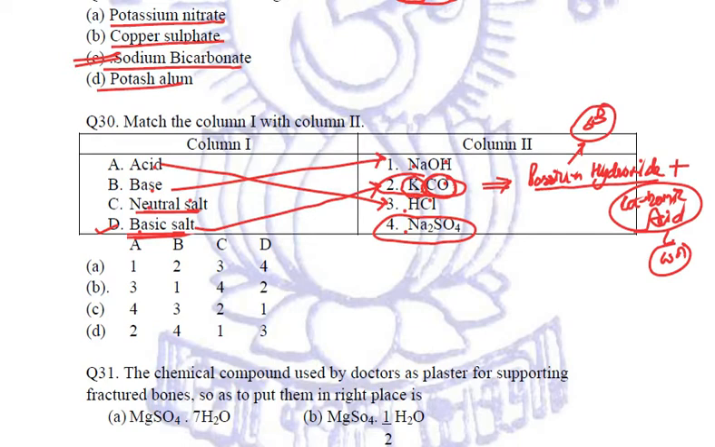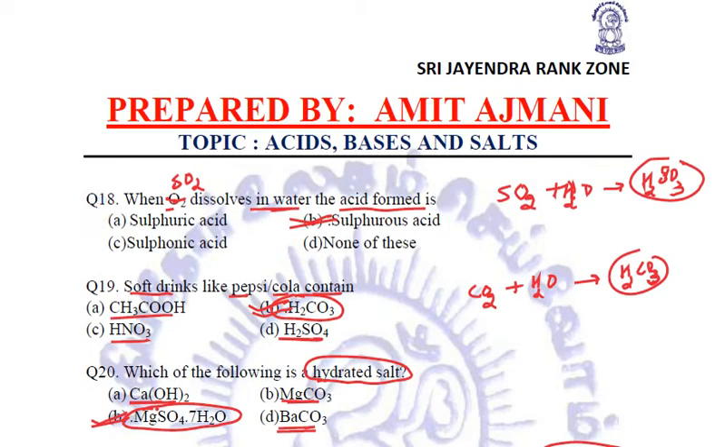So K2CO3 is a basic salt. We are left with Na2SO4. It must be a neutral salt, but let us try to confirm. This Na2SO4, sodium sulfate, is formed by the reaction of sodium hydroxide and sulfuric acid. NaOH is a strong base, H2SO4 is a strong acid, therefore the reaction between them will form a neutral salt.